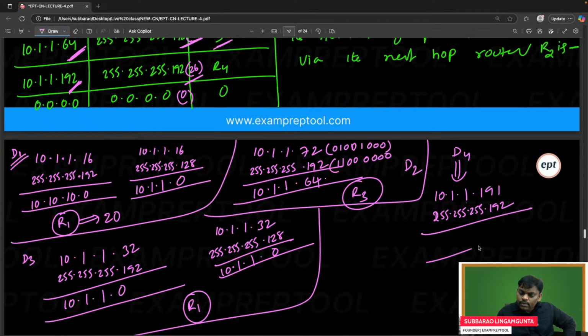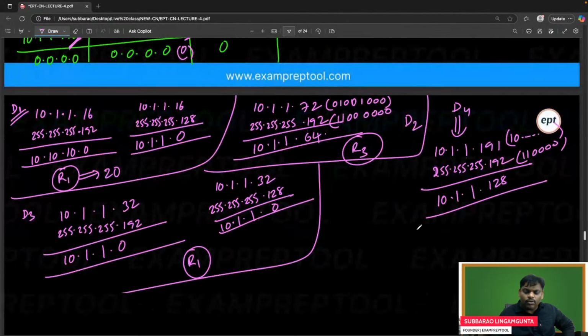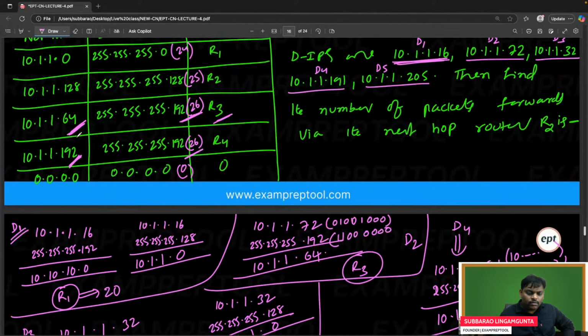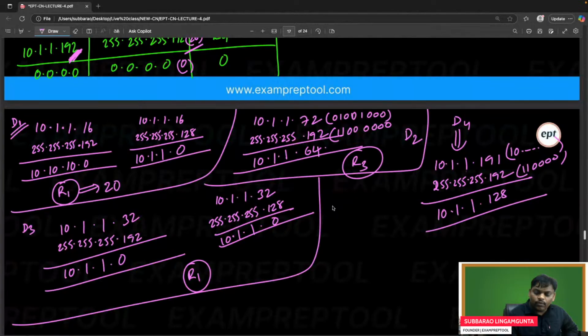191. If you see the AND operation, 10 here, 1 here, 1 here, I think definitely it's going to be 128 only. Because this 191 is going to be 1 followed by all zeros. So if you do the AND operation, you will get only 128. So is 128 matching? No, it is not matching. I am done with R4 and R3 also.